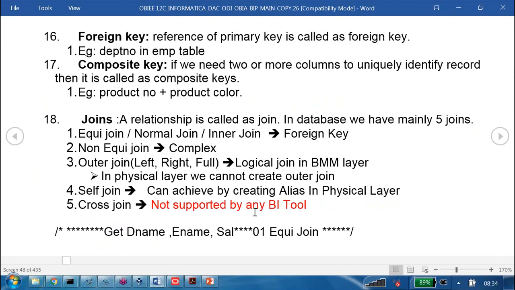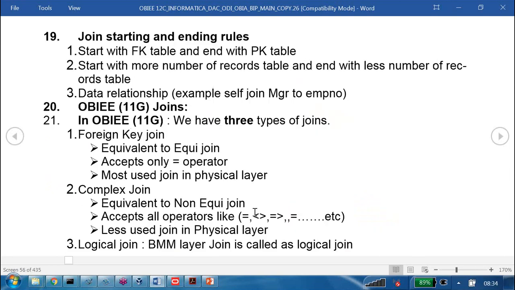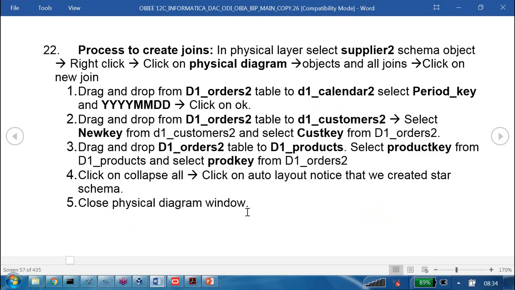Right. So let me open our notes. We have here how to provide the joins. That process is available. From the D1 order table, what is the column? Period key. And from the D1 calendar table, what is the column? YYYYMMDD. D1 order table and D1 customer table, common columns are what? Customer key and customer key. Here, what are the common columns? Product key and product key. Using these nodes, we are able to create the joins.